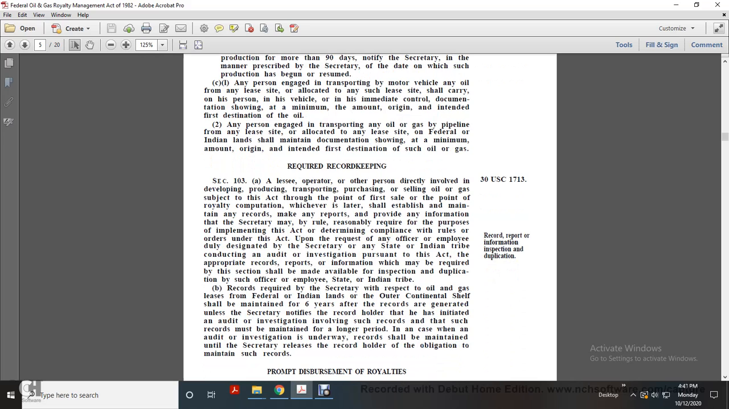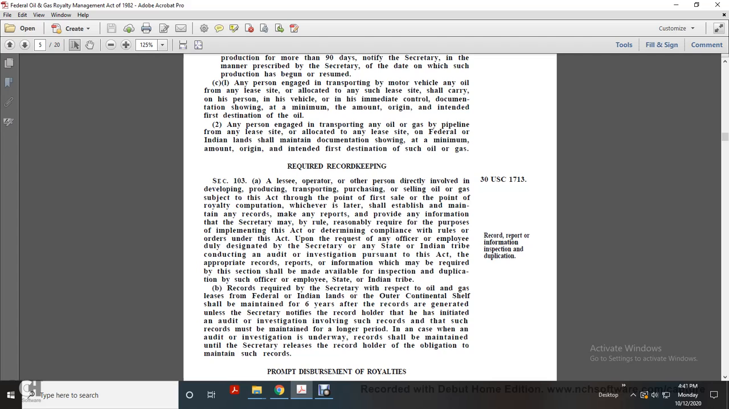Title 30 U.S. Code 1713, record report, information, inspection, duplication. Section 103. A lessee or operator or other person directly involved in developing, producing, transporting, purchasing, or selling oil or gas subject to this act, through the point of first sale or the point of royalty computation, whichever is later, shall establish and maintain any records, make any reports, and provide any information that the Secretary may, by rule, reasonably require for the purpose of implementing this act and determining compliance with the rules and orders under this act.